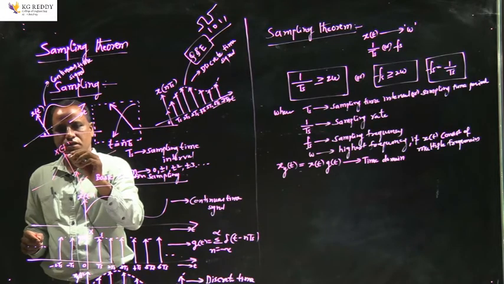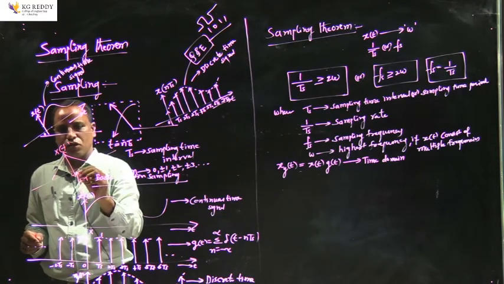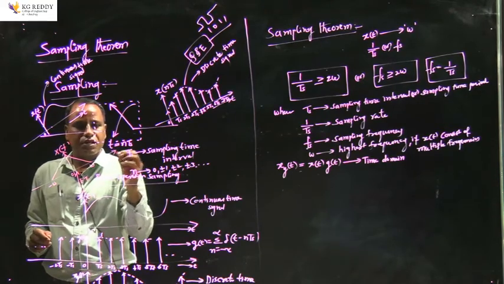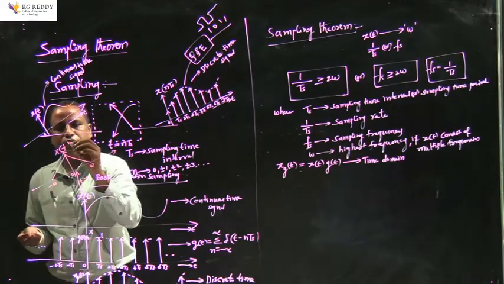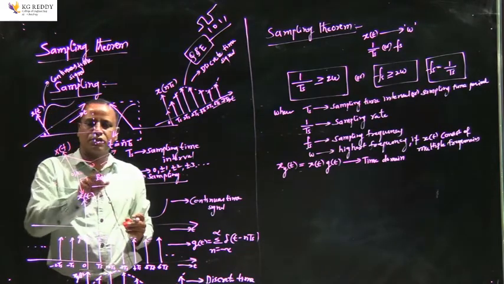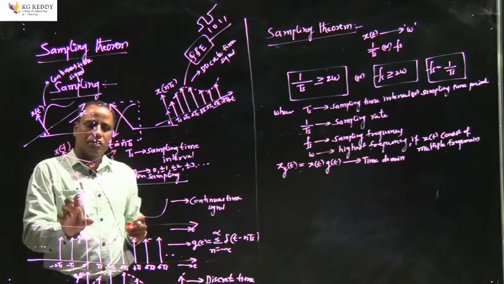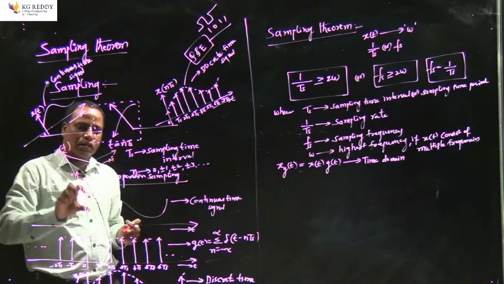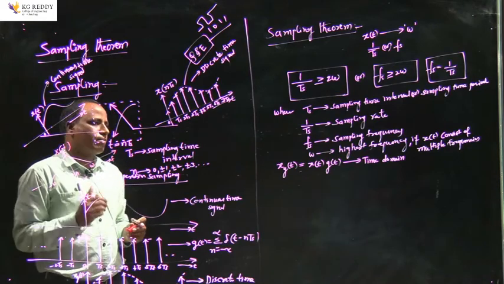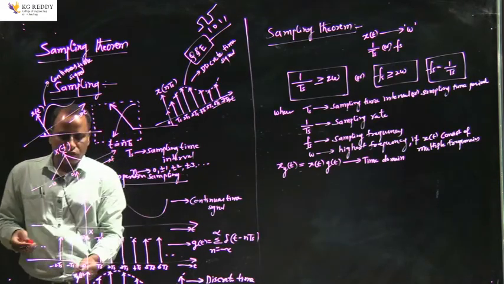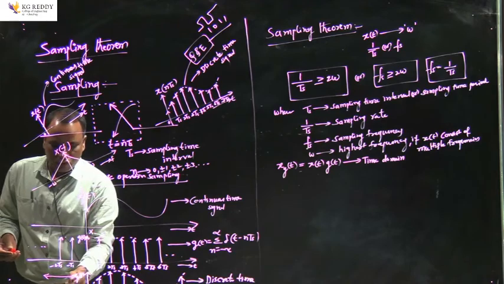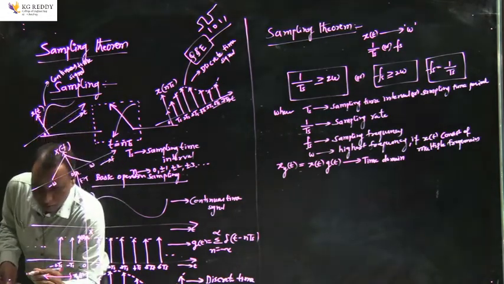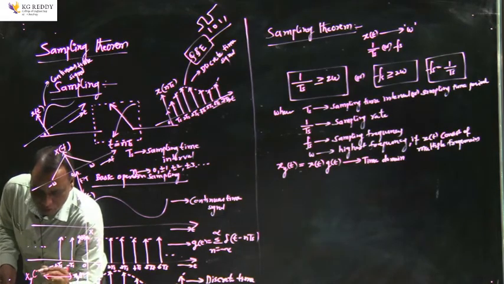This is 0, this is minus omega, this is plus omega, and this is f. It's an assumption, and this is the Fourier transform, X of f versus f. Or in other words, I can say this is the spectrum of the given continuous time signal before sampling. Similarly, I want to understand what the spectrum of the discrete time signal after sampling would be. That will become Xg of f.